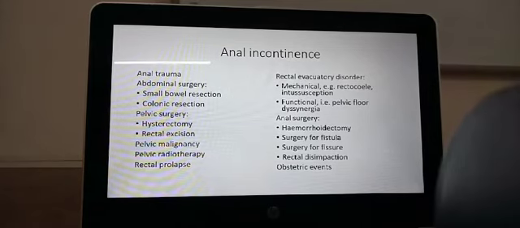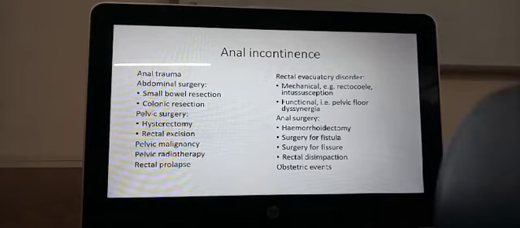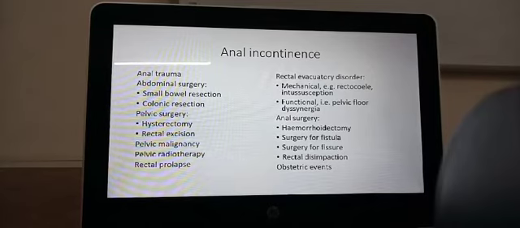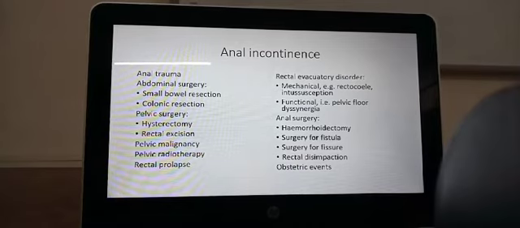Pelvic surgery like hysterectomy and rectal excision can cause the nerve supply to the sphincters to be affected, and so the person can have incontinence. Then there can be pelvic malignancy: cancer of the rectum, cancer of the vagina, cancer of the uterus, cancer of the bladder.